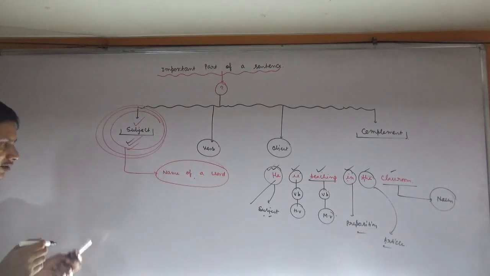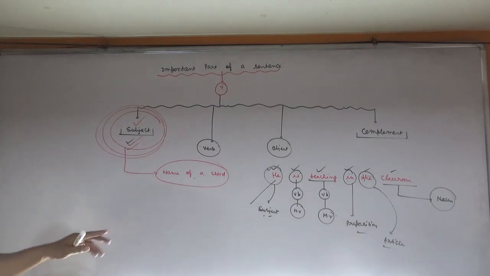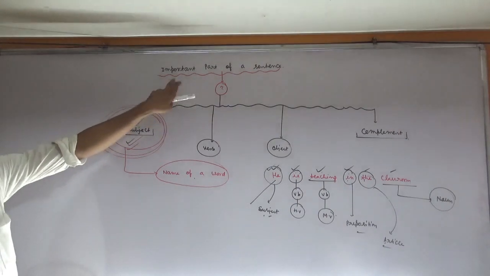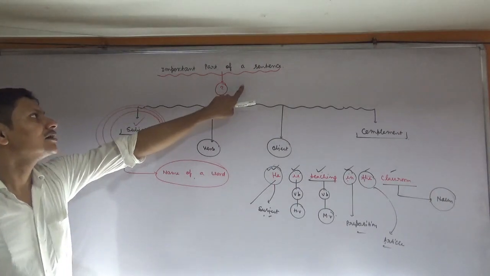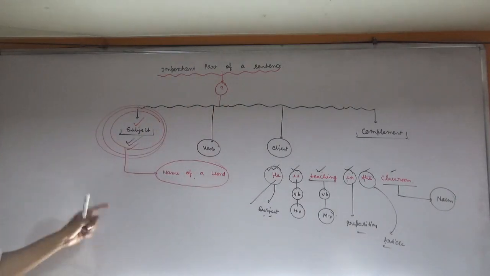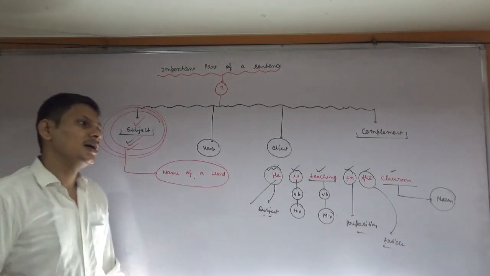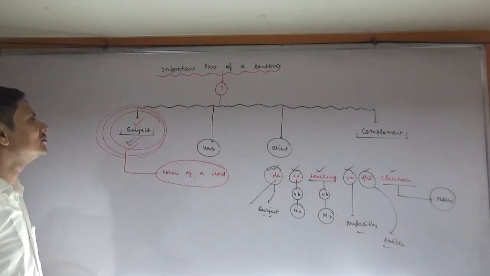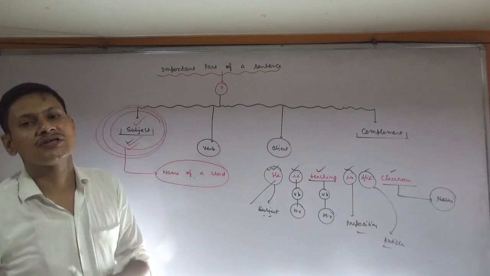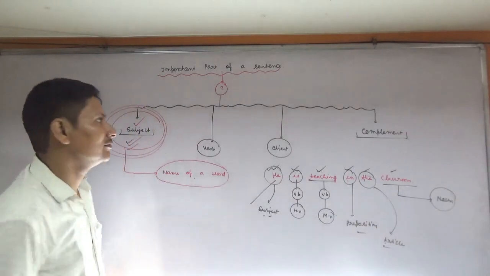Okay, so important part of a sentence. In the parts of a sentence, the first word that we use to write in a sentence is subject. Okay, and I'm going to give you detailed information about the subject. Please listen to me.